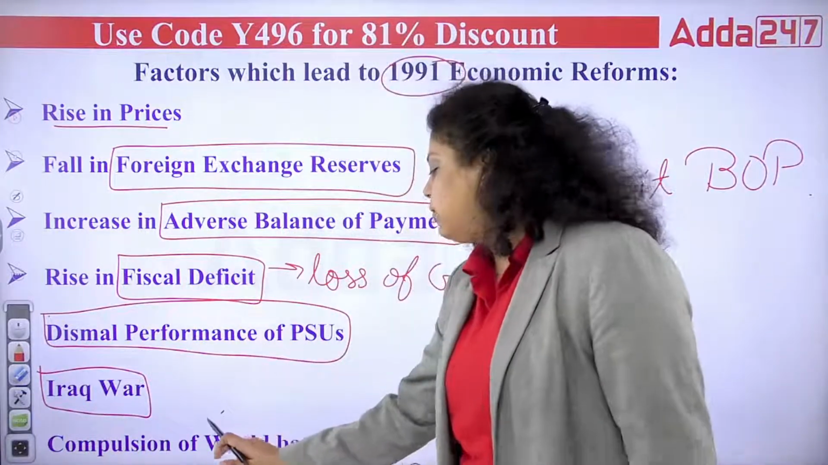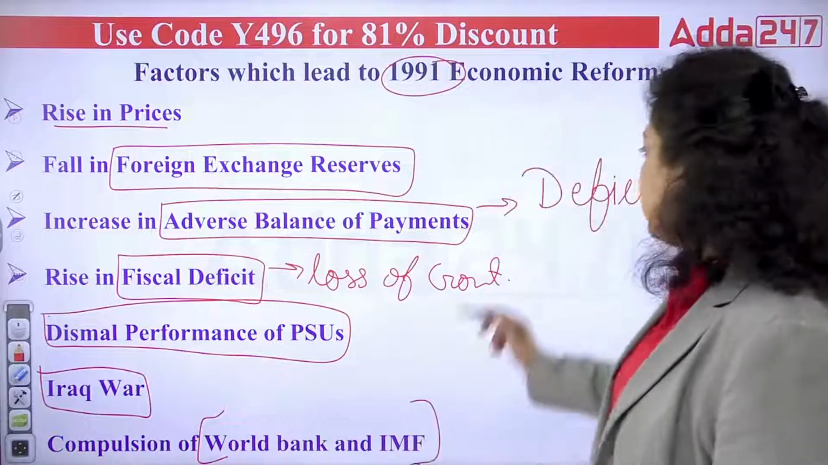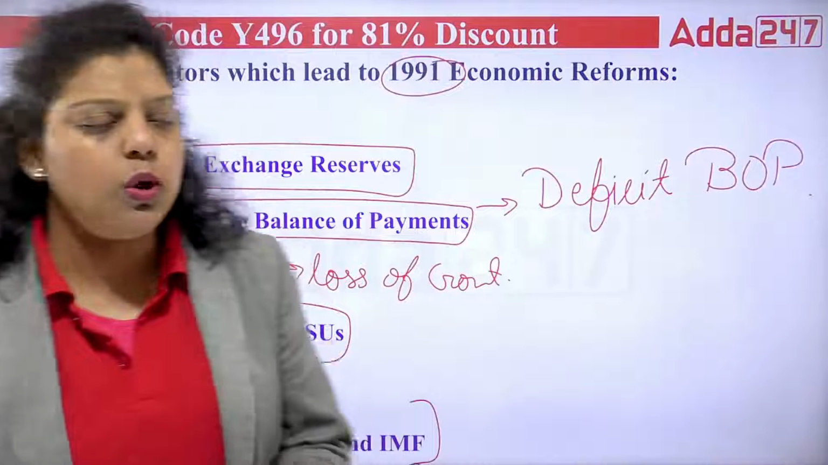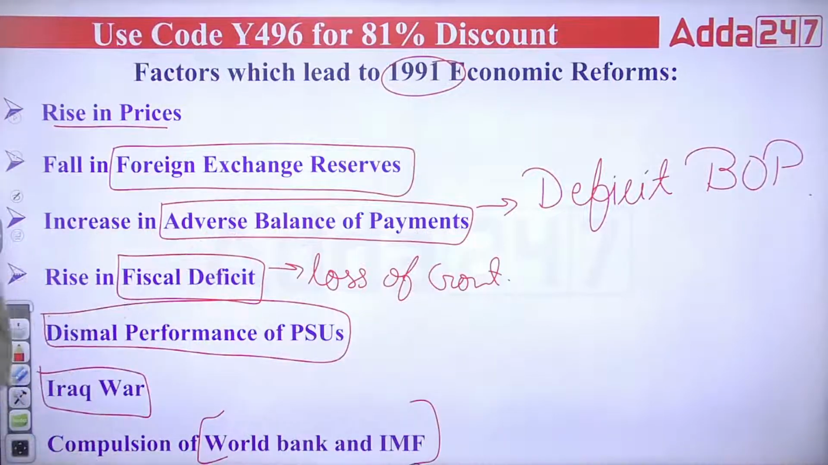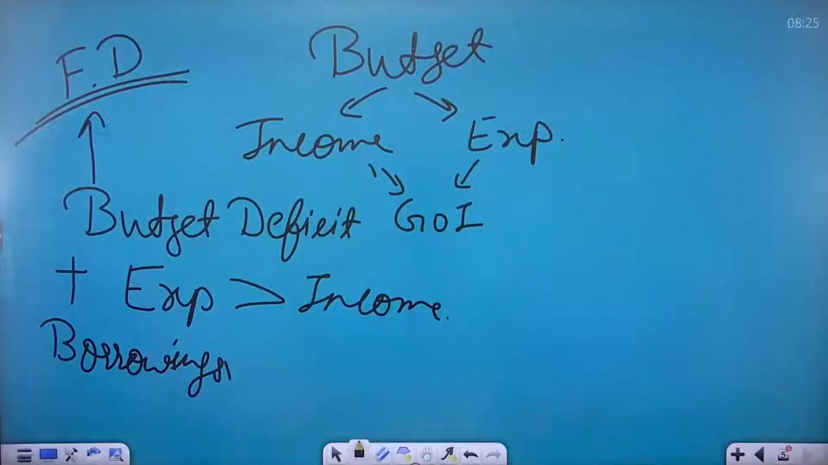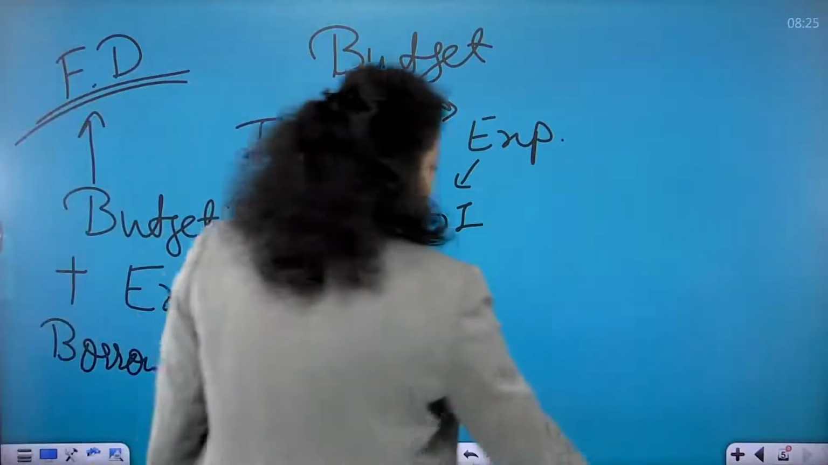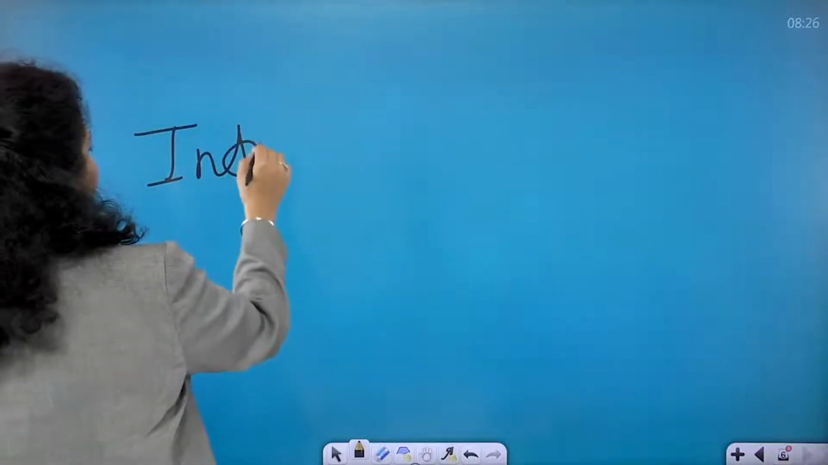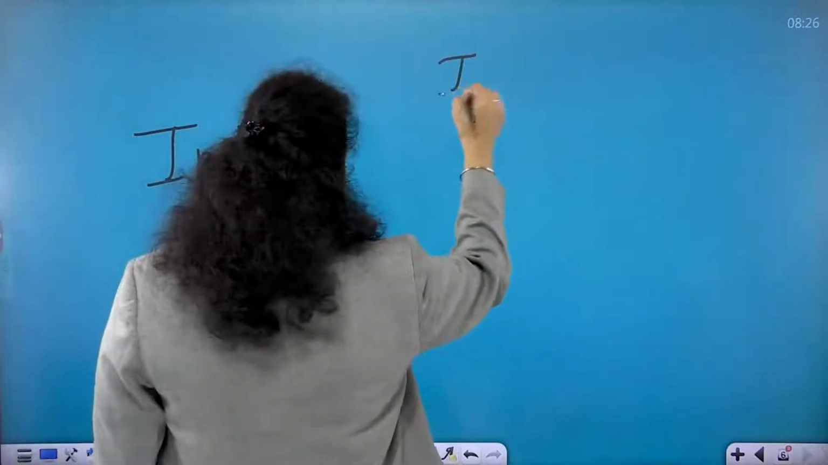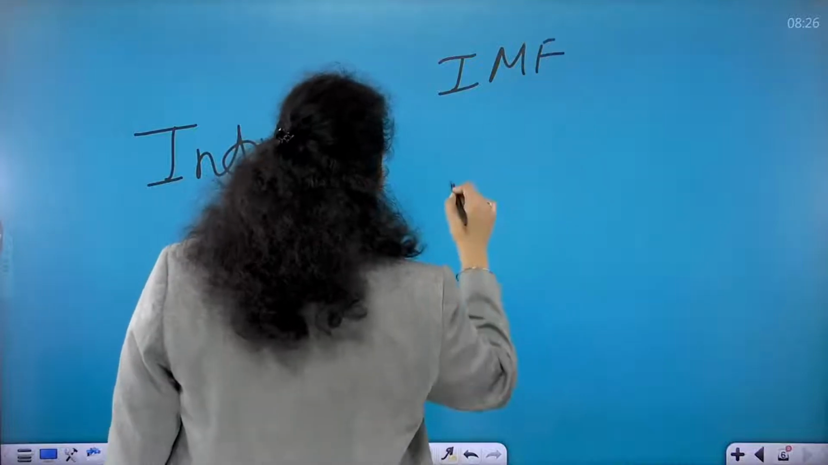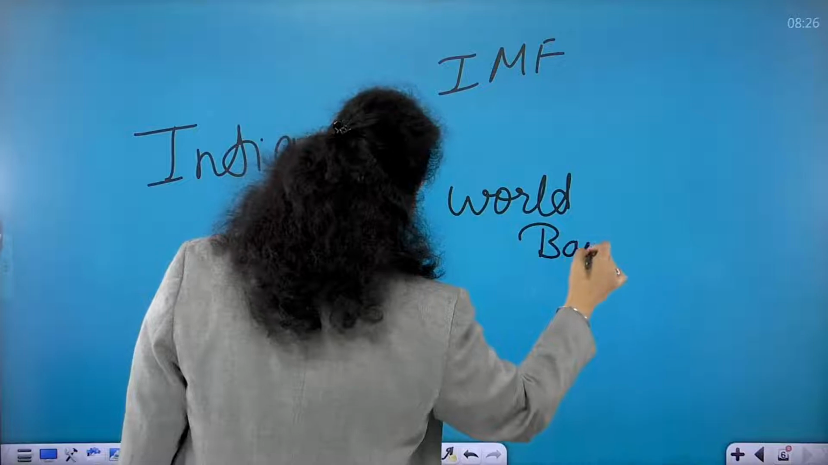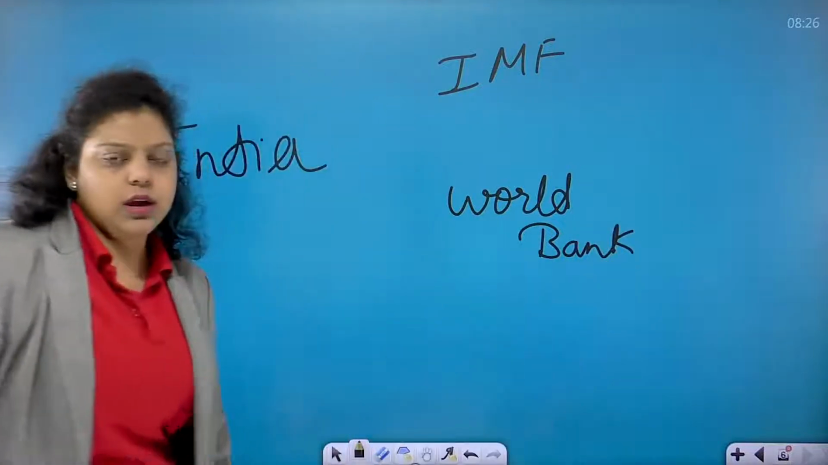Now, the compulsion of the World Bank and IMF. After all these things happened, like inflation, the Iraq war, crude oil prices increasing, the BOP crisis, less foreign currency reserves, fiscal deficit, PSUs not working properly, after all these issues, what happened? India went to the IMF and World Bank to ask for a loan, to ask for help, because India is a founding member of these two international organizations.